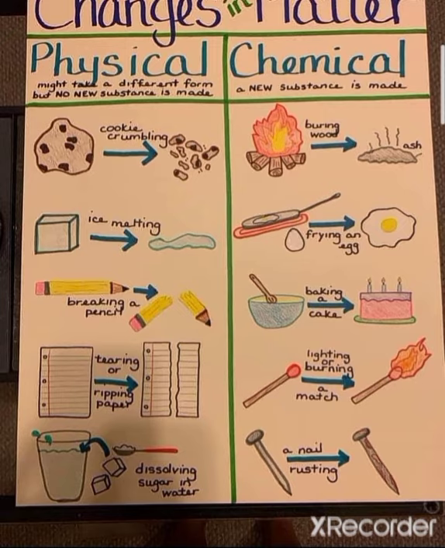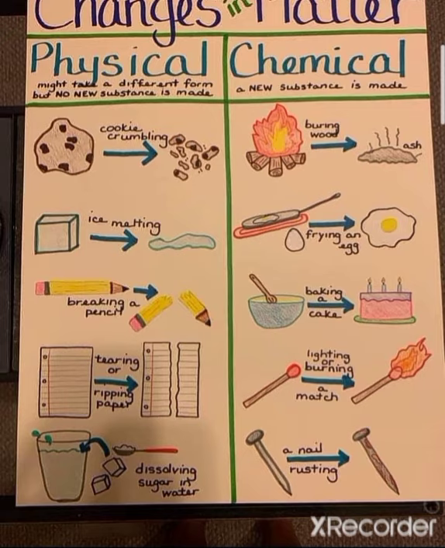It means when an egg is fried, it never converts into its initial stage. When wood completely burns, it never returns back into wood. Baking a cake is also a chemical change because after baking, it never converts into its initial state.